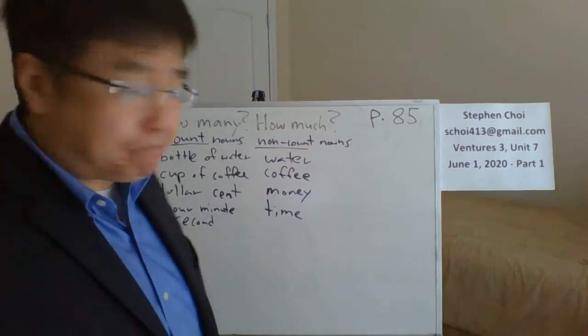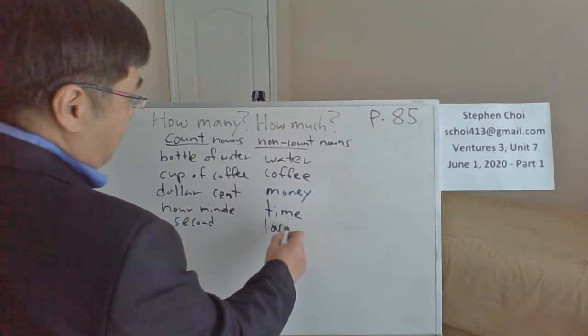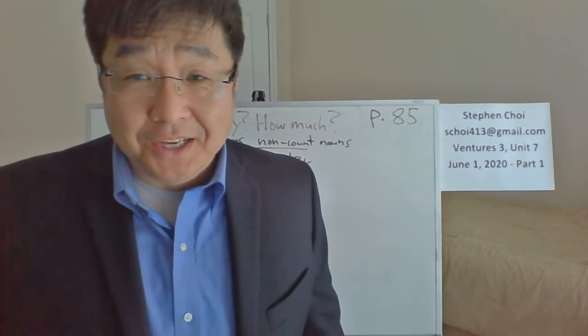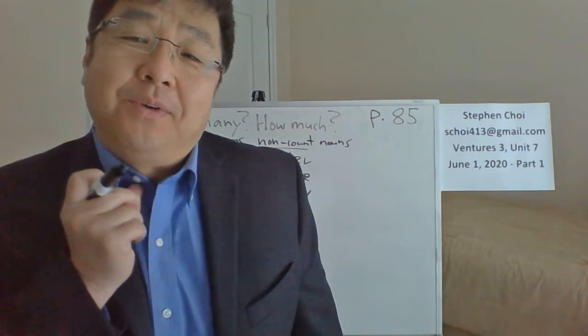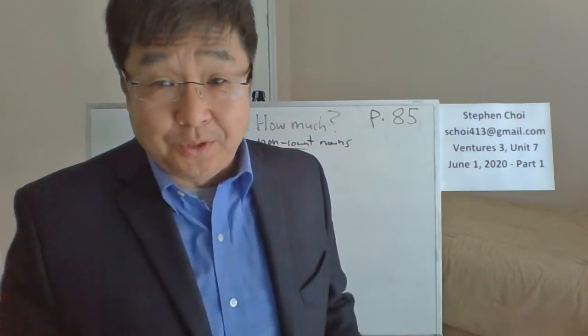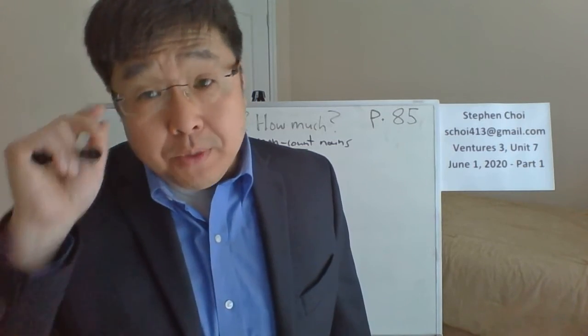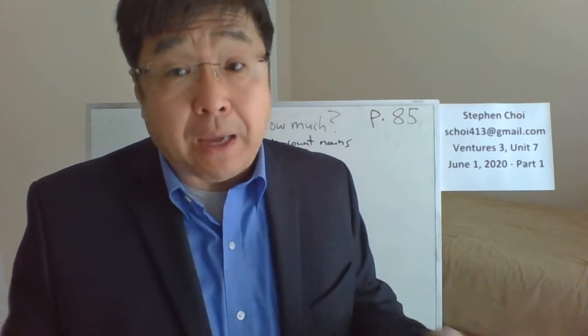But what about a word like chicken? Chicken, the food that we eat, or the animal. Chicken is one of those words that I want to talk about that can be either one. It's both, depending on how you use it.